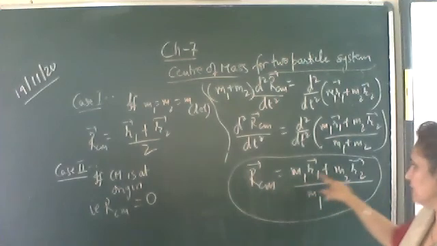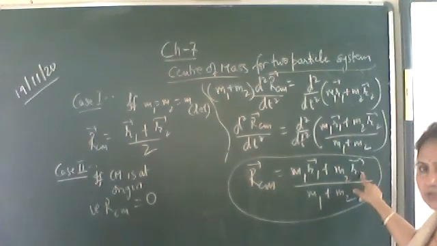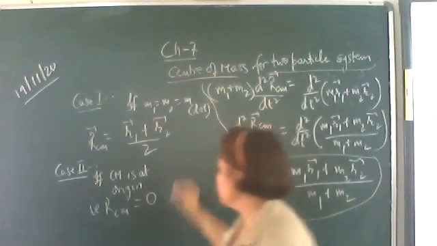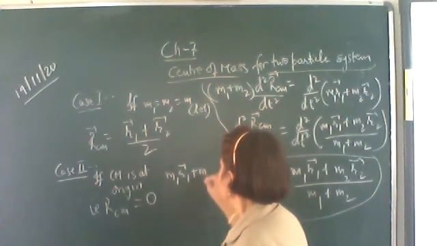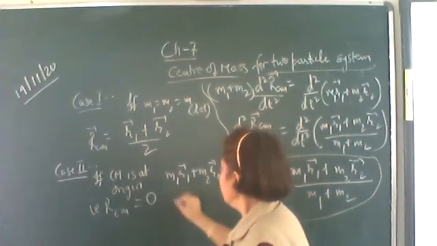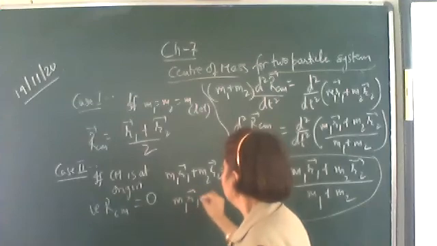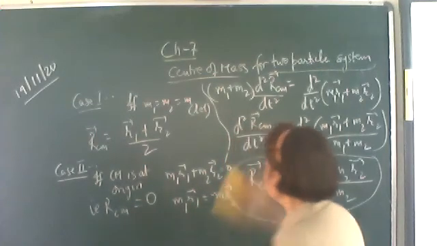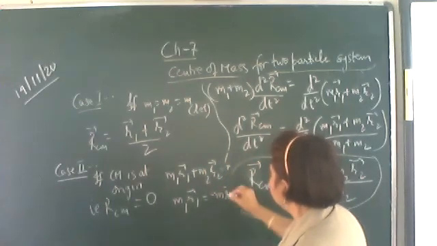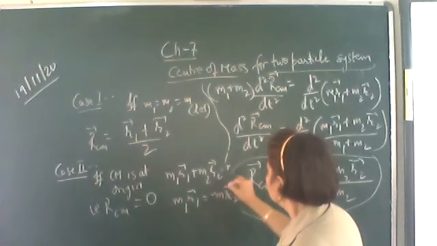That is, M1 R1 plus M2 R2 is equal to 0. That is, M1 R1 vector is equal to minus M2 R2 vector.